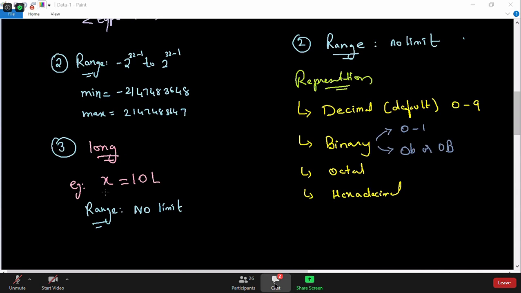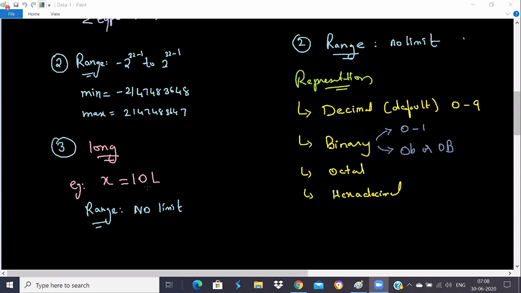And if you wish to declare any value as a long, then you can explicitly add a suffix L, small or capital L, so that it will be treated as a long data type. And the range for this is no limit. You can take any big value. That's the beauty of the Python long data type, it has no limit.